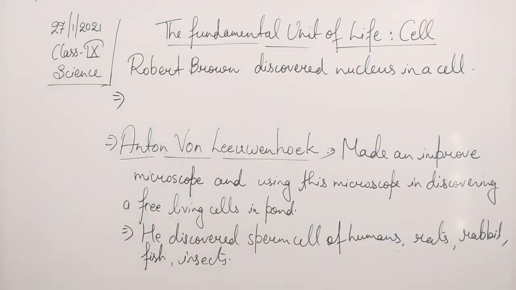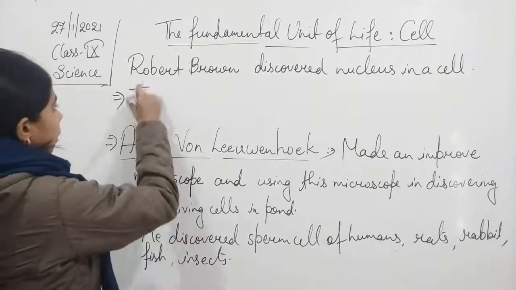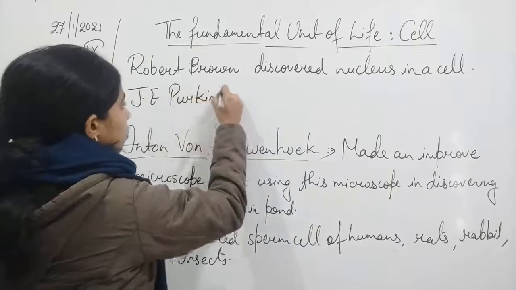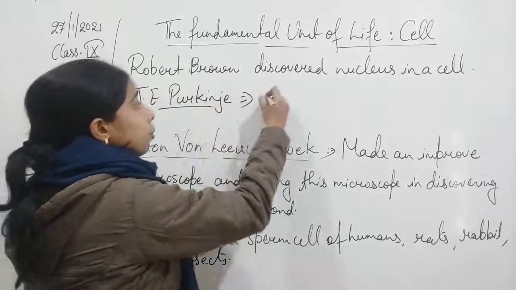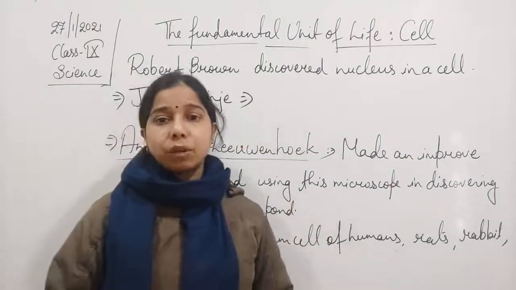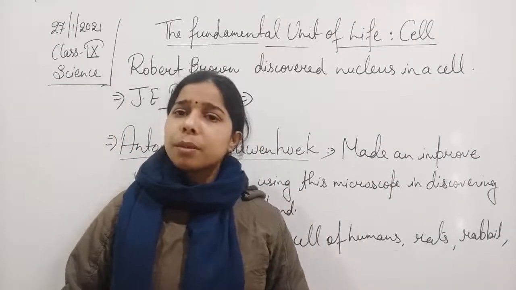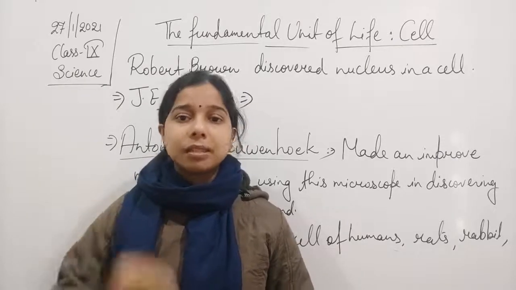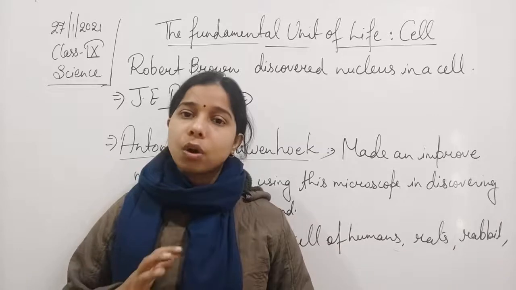Then another scientist is there, students. That was J. Purkinje. So J. Purkinje has discussed the protoplasm. What is the protoplasm? The living thing, the fluid which is present inside the cell, that is called protoplasm.